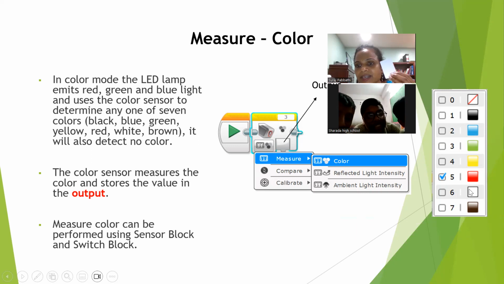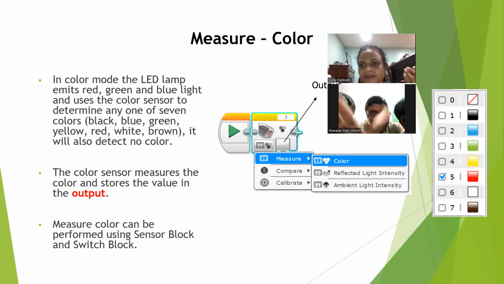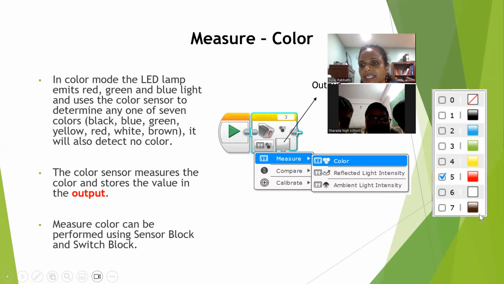6, ma'am. 6. Very good. If I show black color, 7. 1. So like that, we have black 1, blue 2, 3, and 6, and this is 7. Okay. And we also have 0.